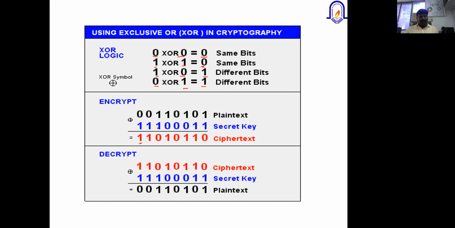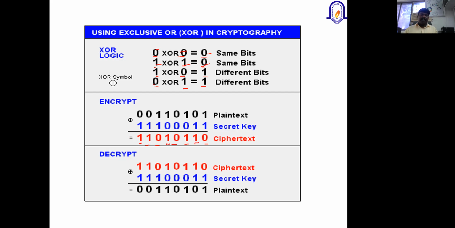Again 0 1 1 1 1 0 0 1, sorry, 101, 000, 101, and then 011, 110. I hope this is clear. When we consider any XOR operation, XOR gate, if the inputs are the same, if it is 00, the output will be 0. If it is 11, the output will be 0.